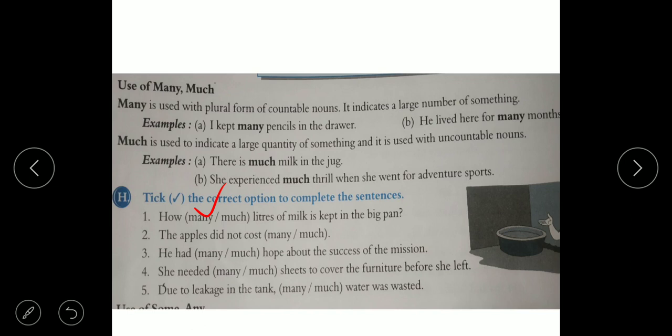The apples did not cost much. He had hope, hope is uncountable, so much. She needed sheets, sheets are countable, many. Due to leakage in the tank, much water, water is uncountable, so use much.